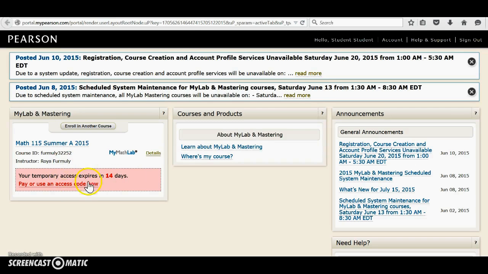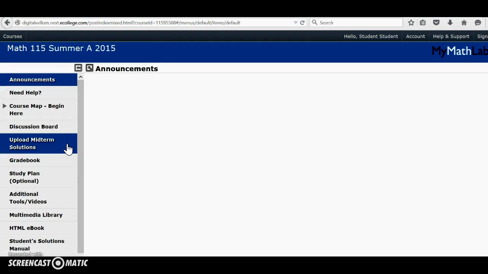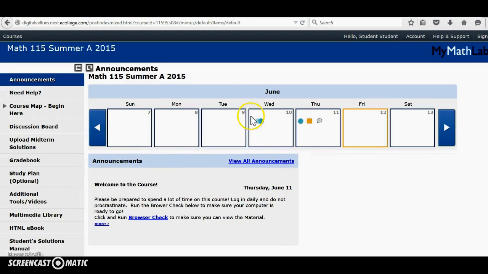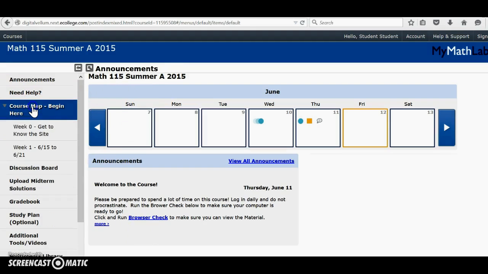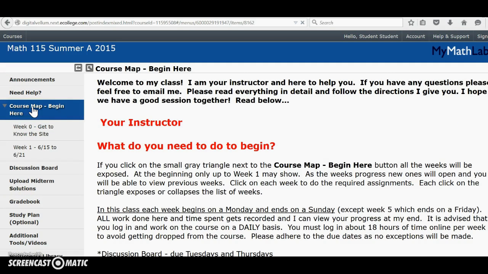And once you go to your course, it's our summer class or whatever semester it may be, whatever course ID you use. And we have 14 days until this trial period runs out. You click on Summer A. Announcements is the main page. And you read through that, run the browser check, of course, and then click on Course Map, which collapses and opens up the different weeks.